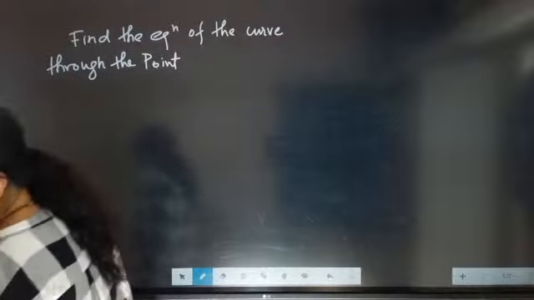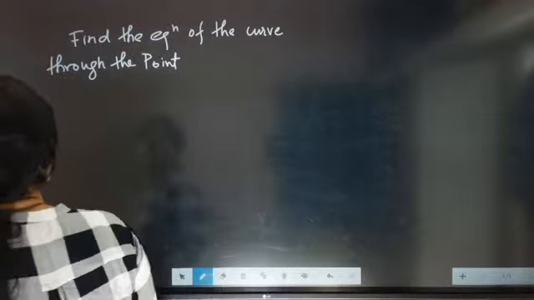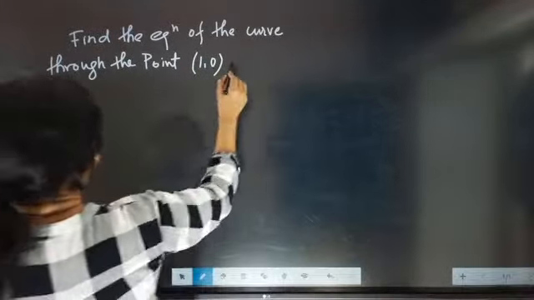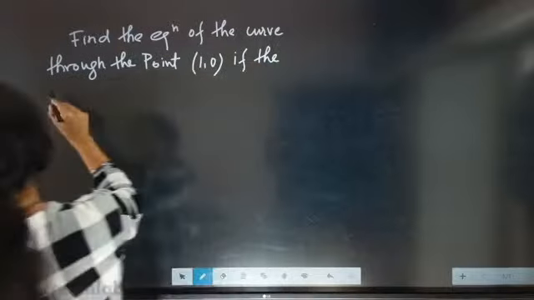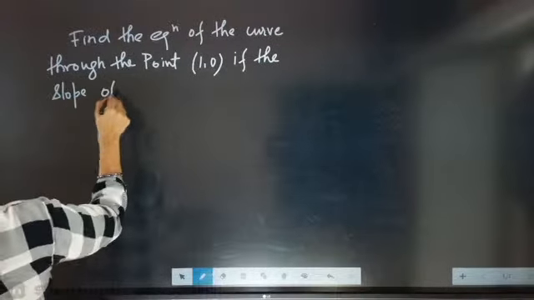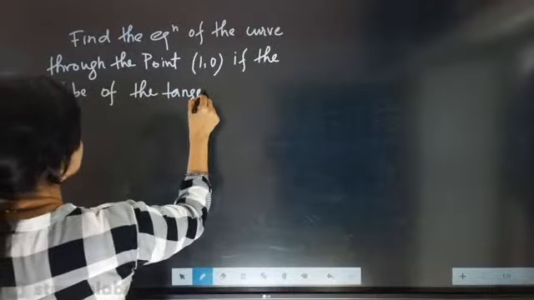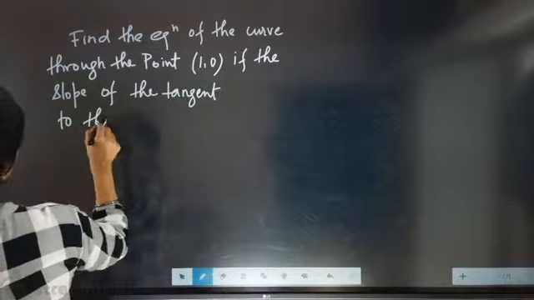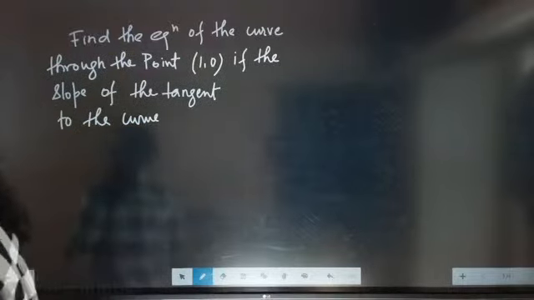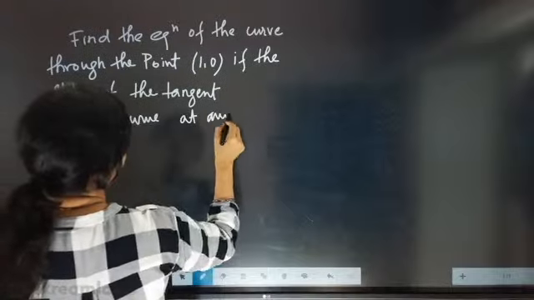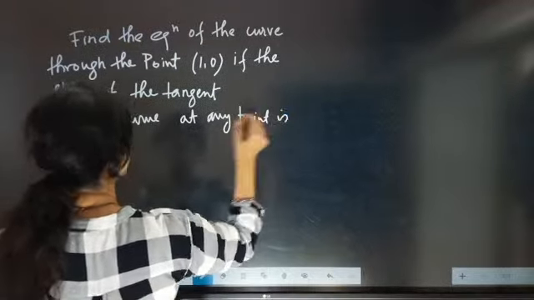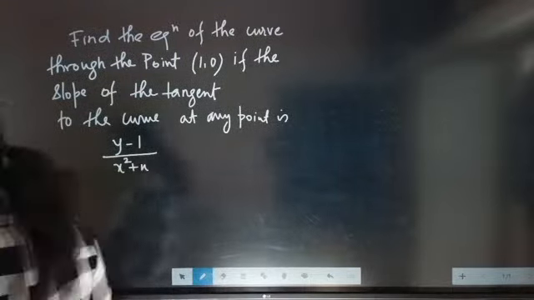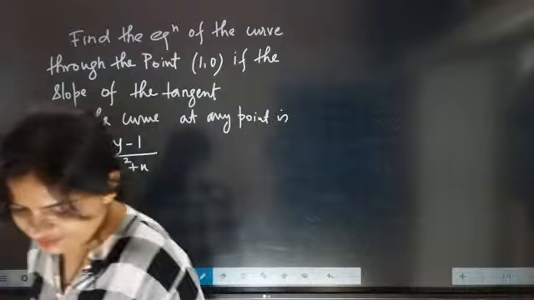Find the equation of the curve through the point 1 comma 0, if the slope of the tangent to the curve at any point is... Solve this.